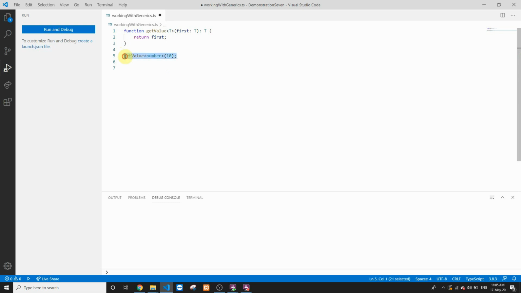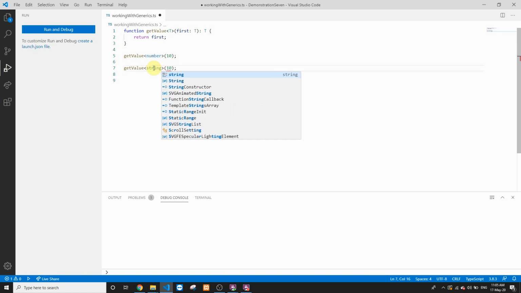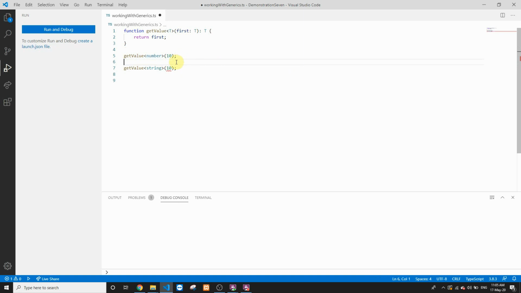Again, if you want to call the same function with some string value, you have to call this function again. But over here, you'll specify that you are going to send a string value. So let's put string over here. If you are marking this particular function call with a T value as string and you are sending a value 10 to it, then we receive a compile time error saying that the argument of type 10 is not assignable to parameter of type string. So over here you have to go back and change this to some string value, hello world.